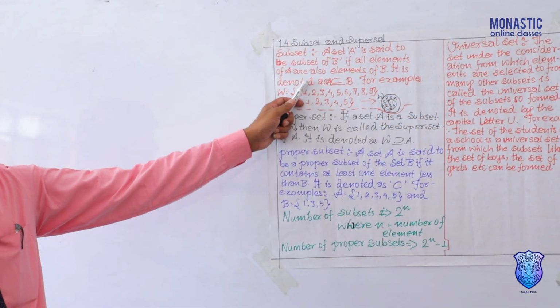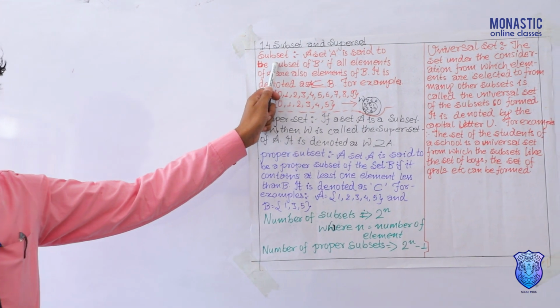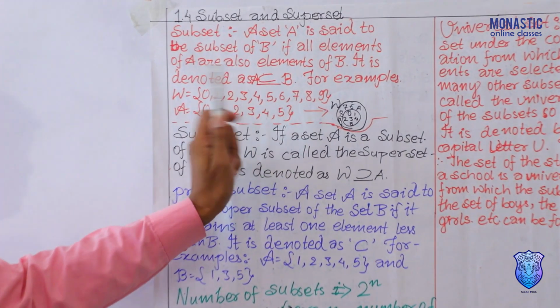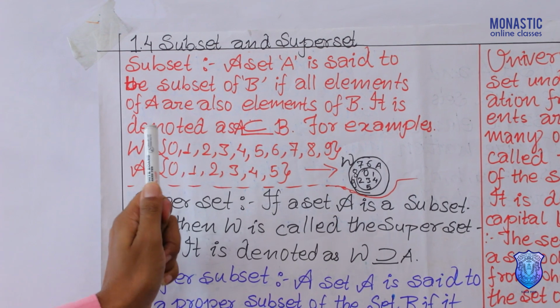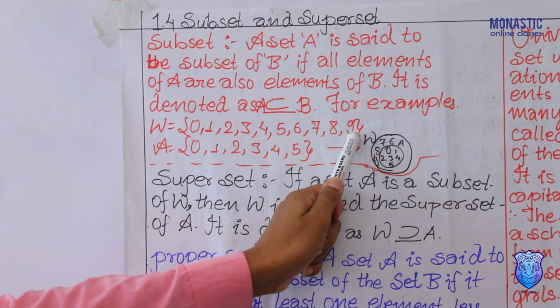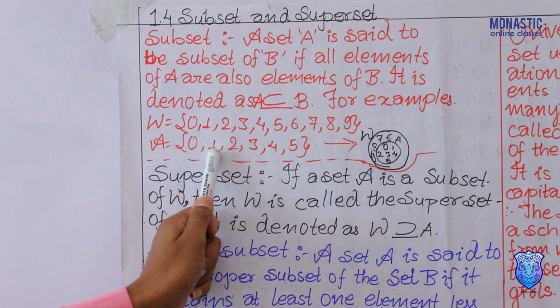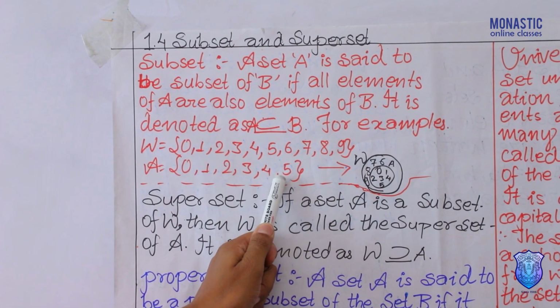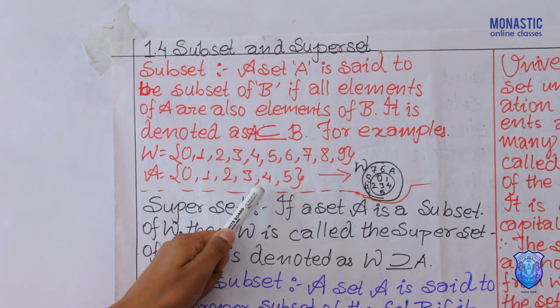After this, our next topic is subset. For subset, take W is equal to {0, 1, 2, 3, 4, 5, 6, 7, 8, 9} and A is equal to {0, 1, 2, 3, 4, 5}. Now the question comes: what is a subset?